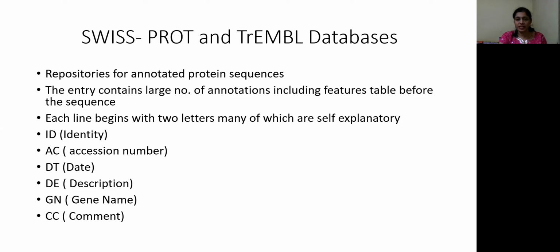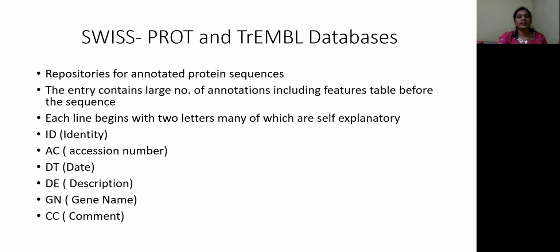The entries contain a large number of annotations, including the feature table, because in the previous slides we discussed that the feature table is a very important section of the file. So SwissProt also contains large annotations, including the feature table, before the sequence is represented.